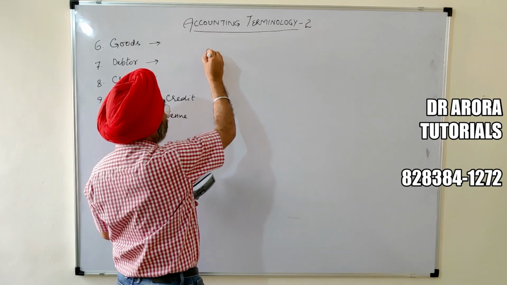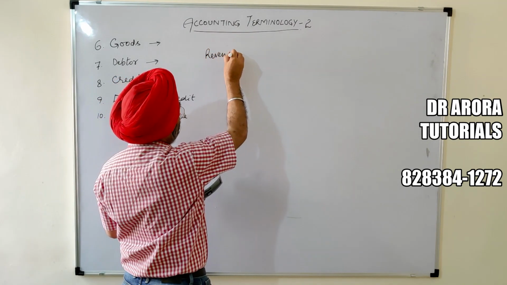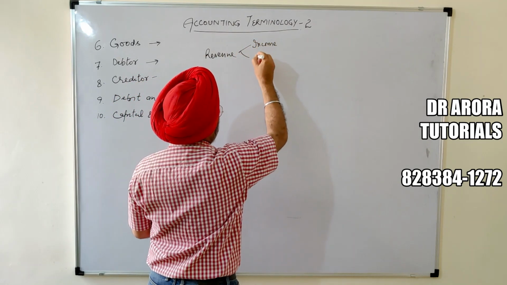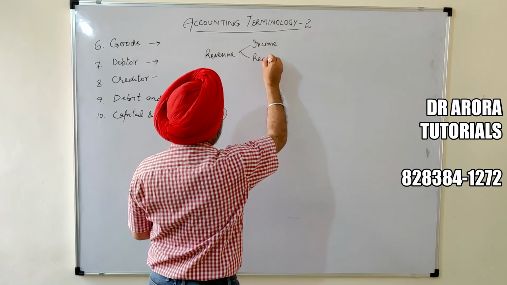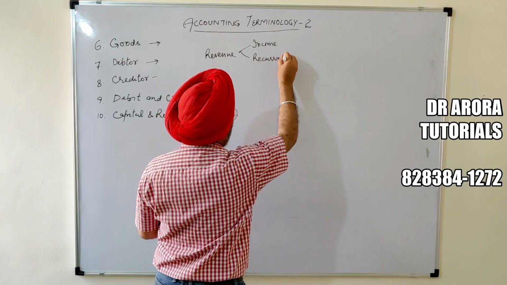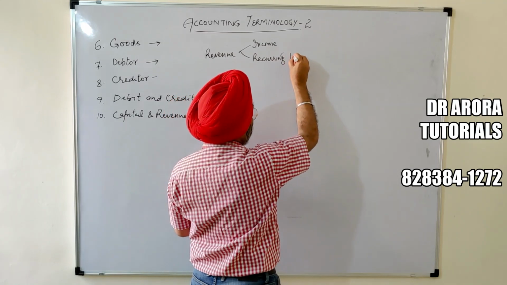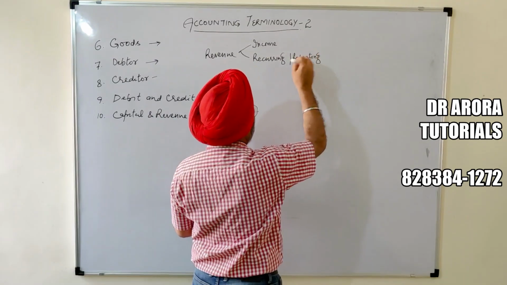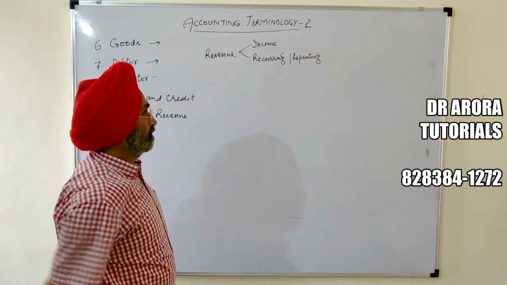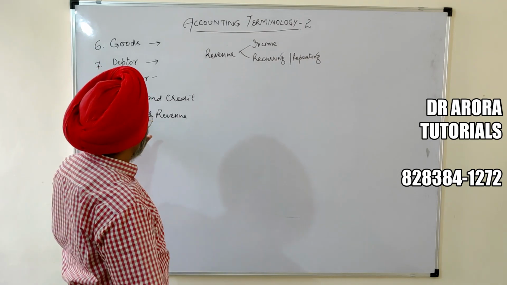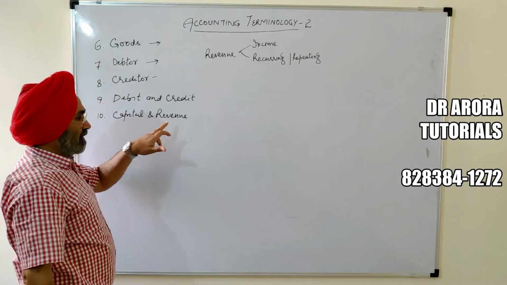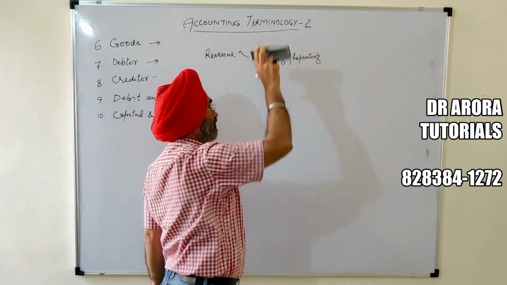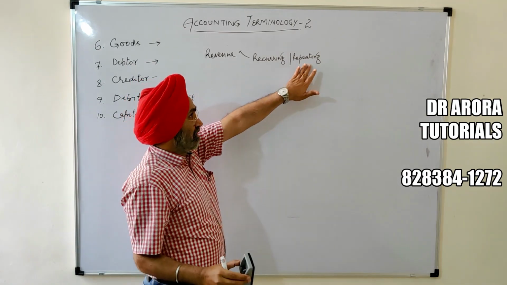After debit and credit, capital and revenue. Revenue word has 2 meanings. One meaning is income. Another meaning is recurring. Occurring time and again, repeating. The things which arise time and again will be called as recurring, will be called as revenue. Here, when we are discussing the term capital and revenue, we are taking this meaning, recurring meaning, repetitive nature item only.